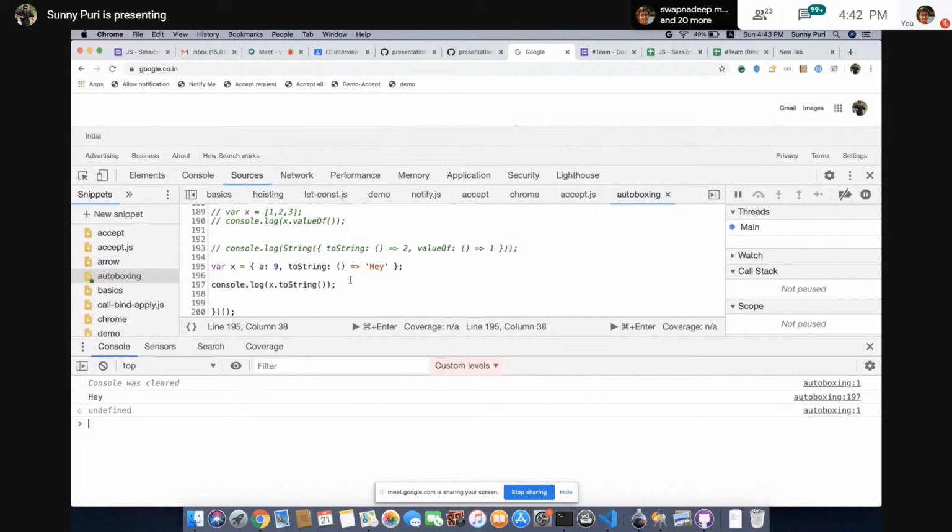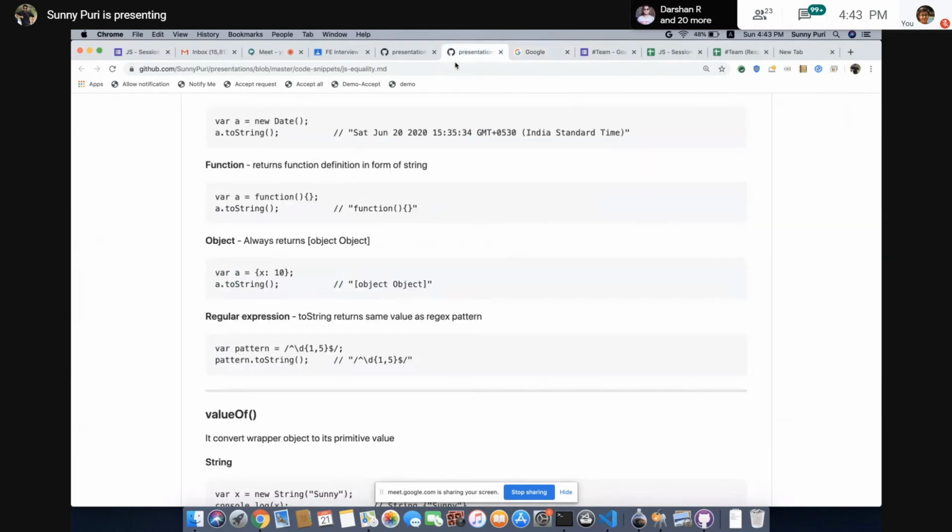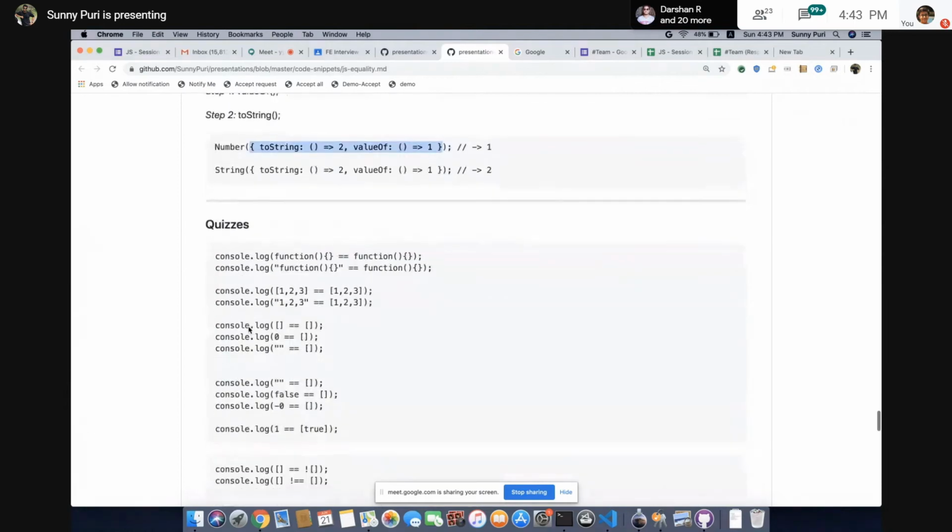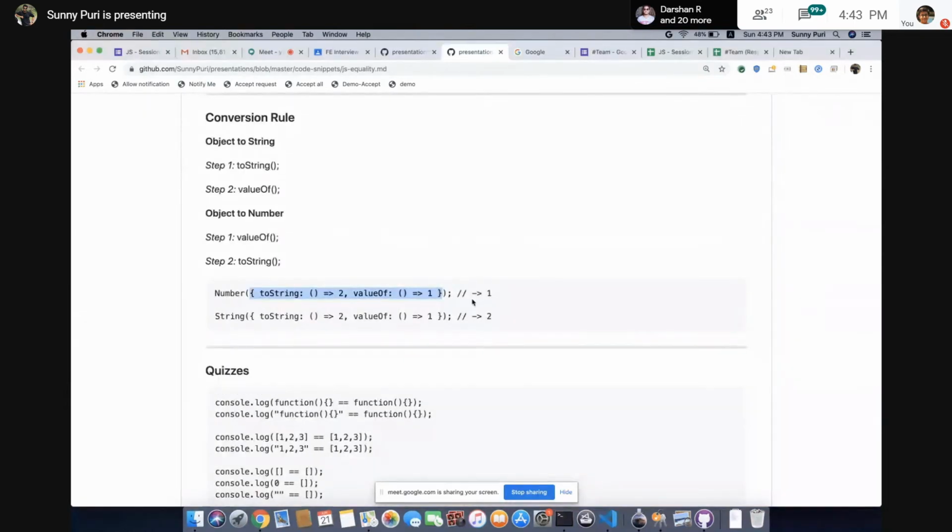So the same example: automatically, this is a string function. They are calling toString. So I have overridden it. Why have I done this? Because I wanted to know which function they are calling first, valueOf or toString. In case of string, they are calling this toString. So if you see, 2 is coming. In case of number, 1 is coming. How many of you got this idea?